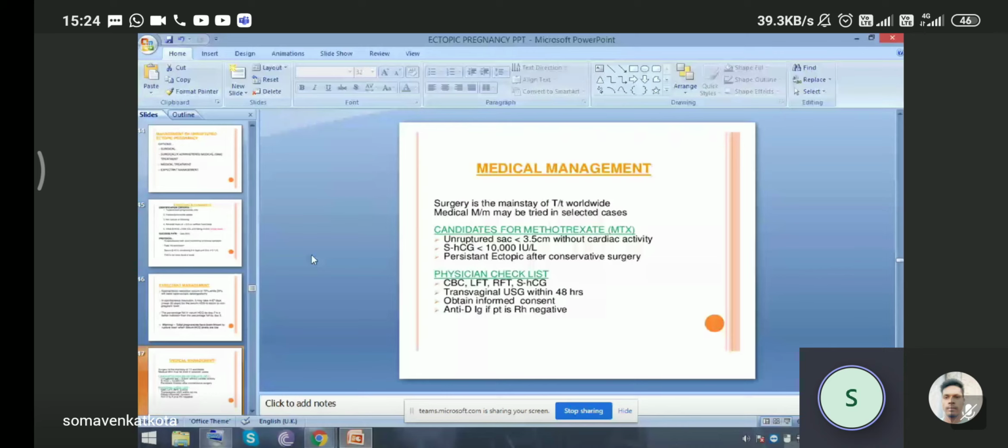The physician checklist: complete blood count, LFT (liver function test), renal function test, and serum beta hCG to be done. Transvaginal sonography within 48 hours, and obtain informed consent. And if the patient is Rh negative, anti-D immunoglobulin is to be given to the patient.